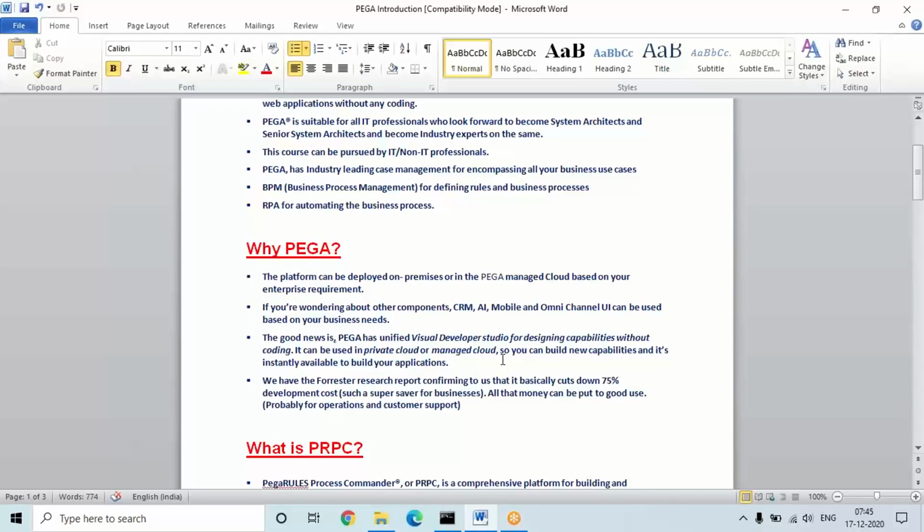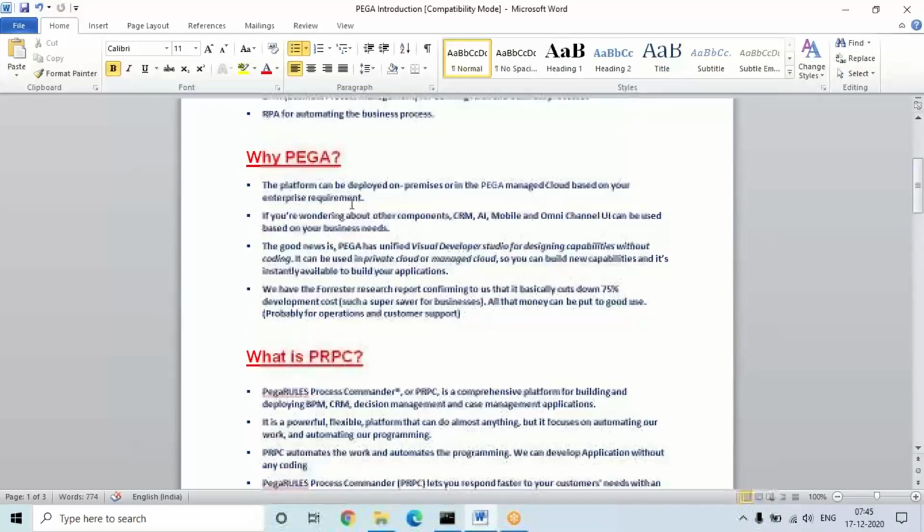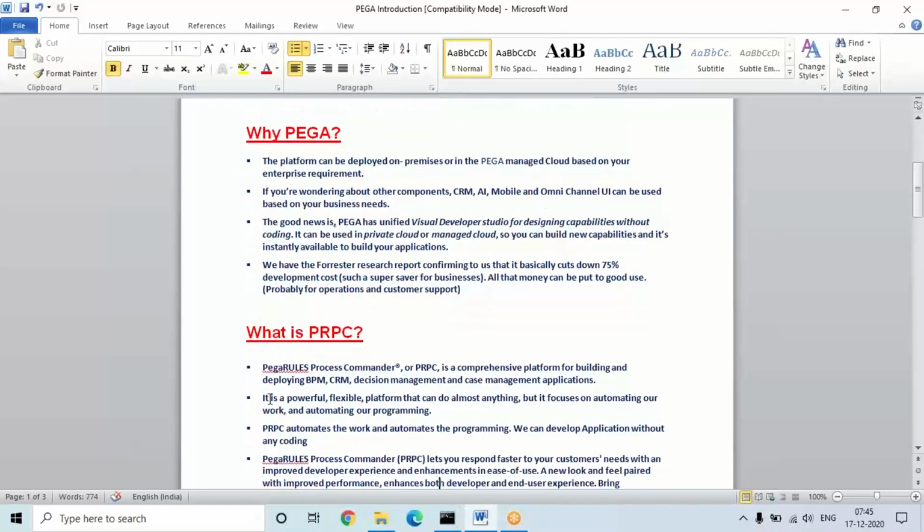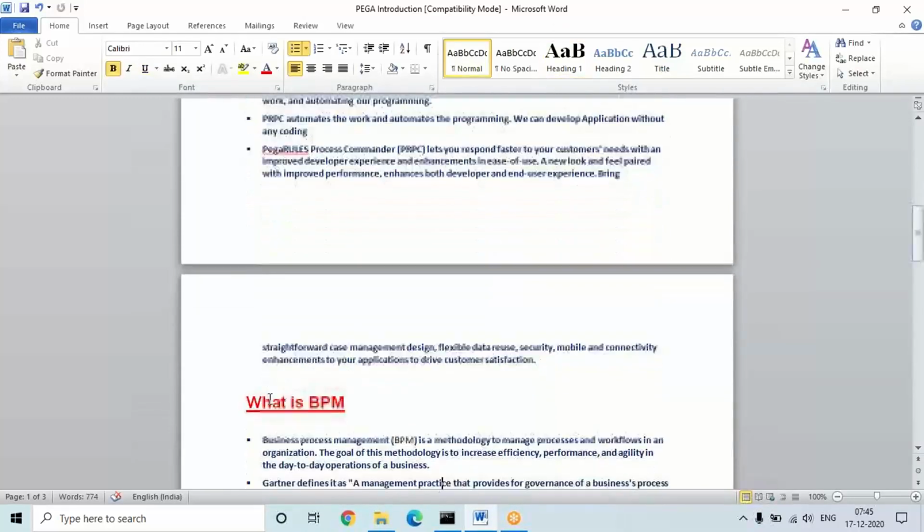So any jobs you apply for in the Pega market will be for Pega PRPC only, not for others. RPA and the like are very few. Some other things like BA are also mostly taken internally. Whatever I have in the screenshot, the same points are in this document, and I'll be sharing this document also.